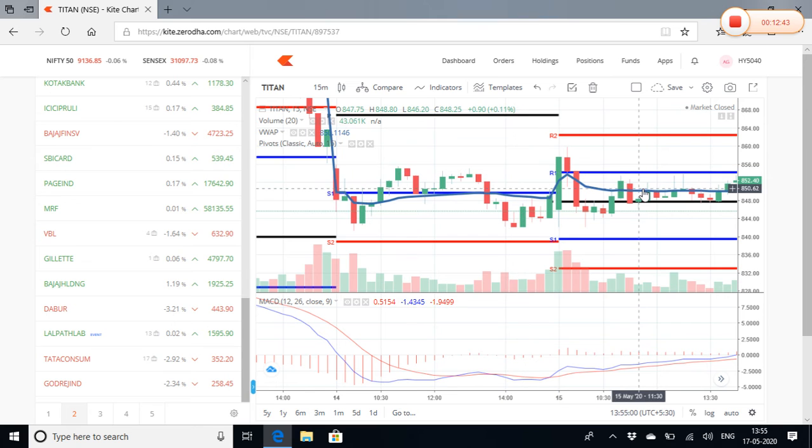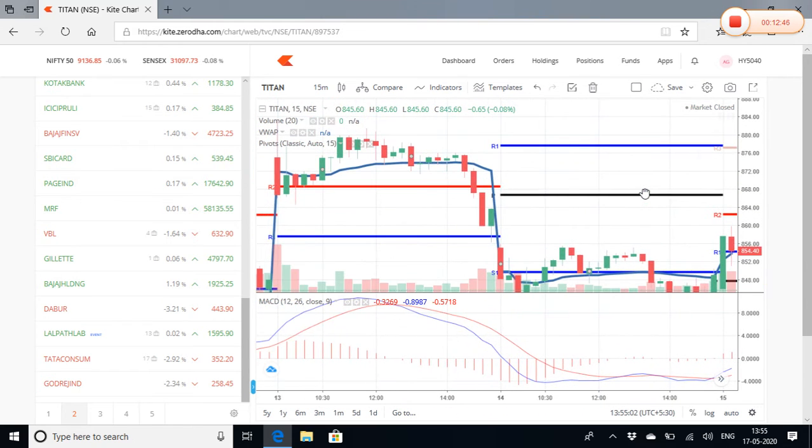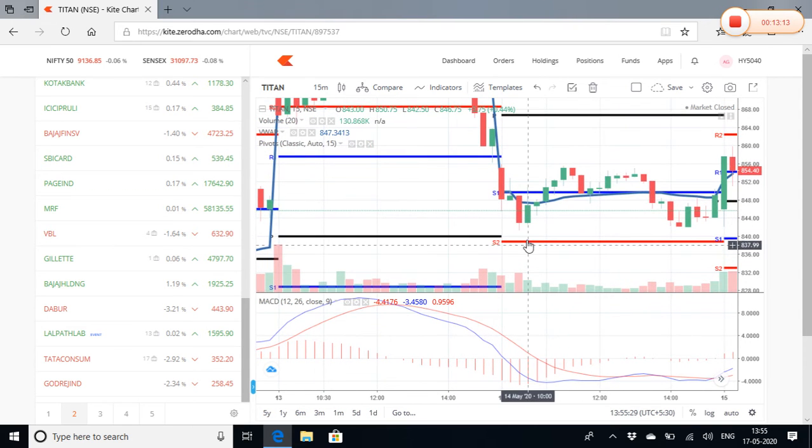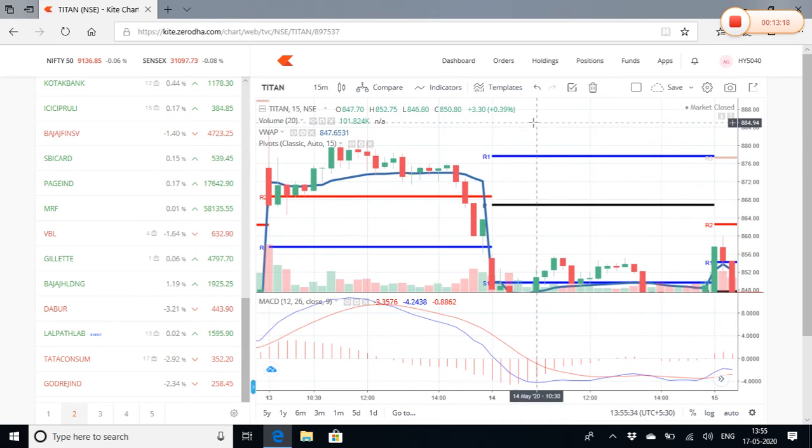Okay, now let's go back and see what the sell trade is like. If you look at this, actually you should have taken a trade here. Why here? Because after facing multiple rejections as a support, the candles are completely bouncing off, but this candle here has decisively crossed the VWAP, and then you can see the candle has collapsed to this level. So this is 842, and you sold.